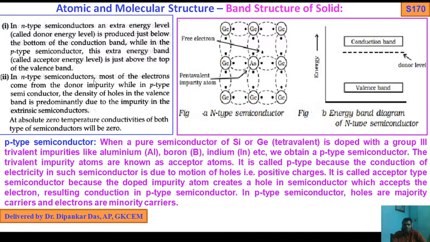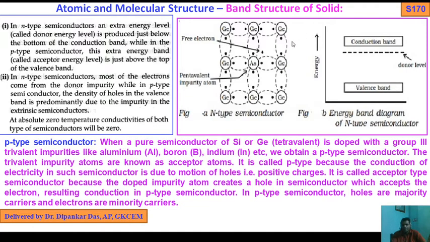Now in n-type semiconductor, most of the electrons come from donor impurity, while in p-type semiconductor, the density of holes in the valence band is predominantly due to the impurity in the extrinsic semiconductor. At absolute zero temperature, conductivities of both types of semiconductor will be zero.